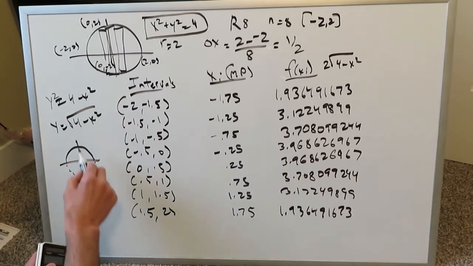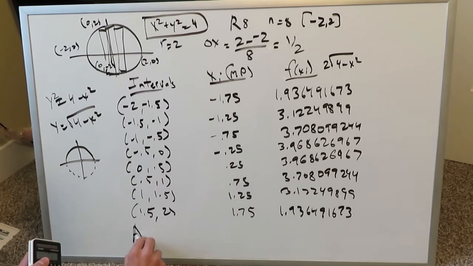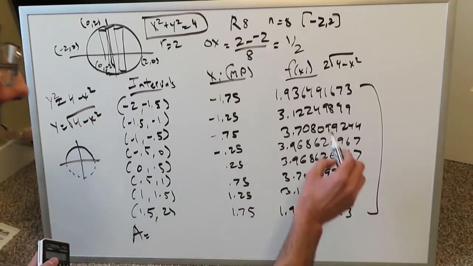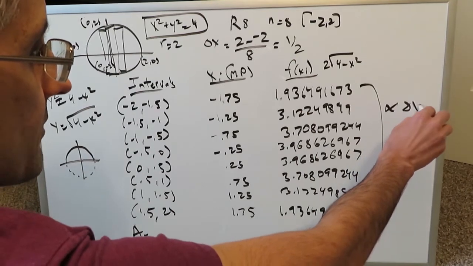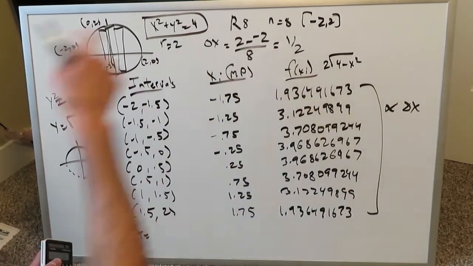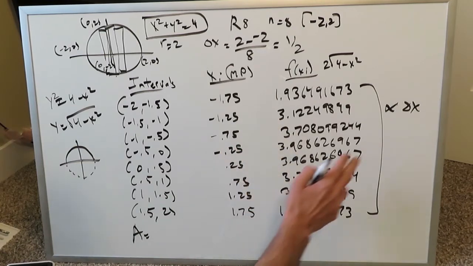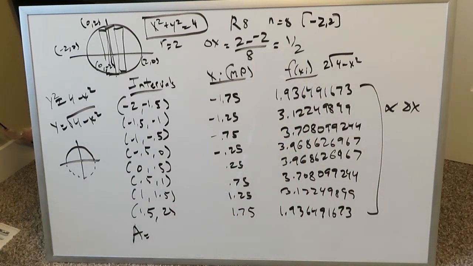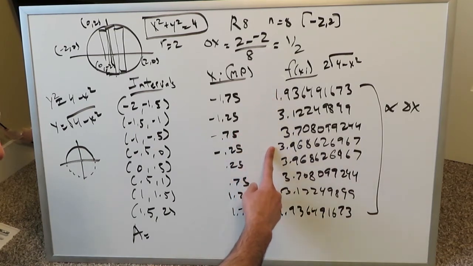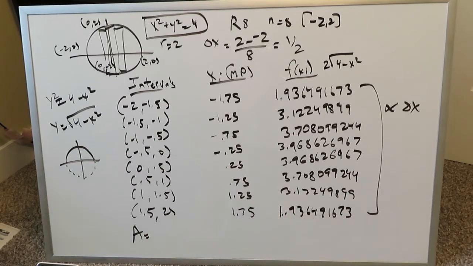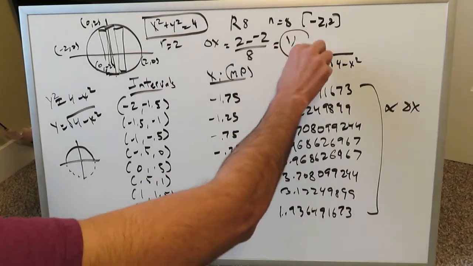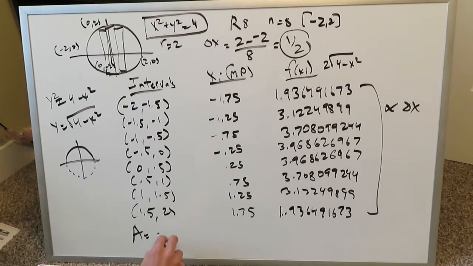What will our area be for this circle over here? Area will be the cumulative sum of all of this multiplied by delta x, which you know right here to be a half. Let's add up all of these. We'll multiply it by this 0.5, and I'll plug the value right over here. When I add all of these, I get a cumulative sum of 25.47143375, and I multiply by this 0.5 times 0.5, I get an area of 12.73571687, and I'm just going to recheck the answer, and I get this.